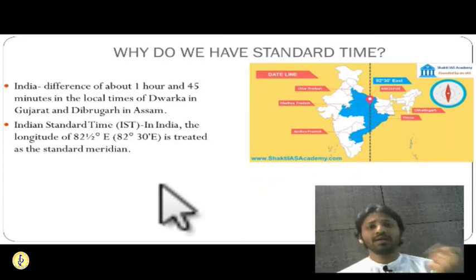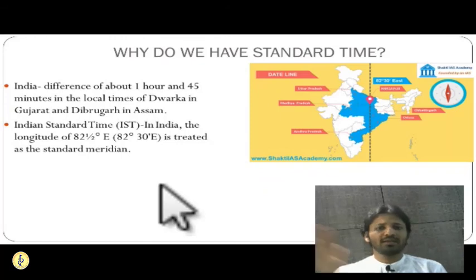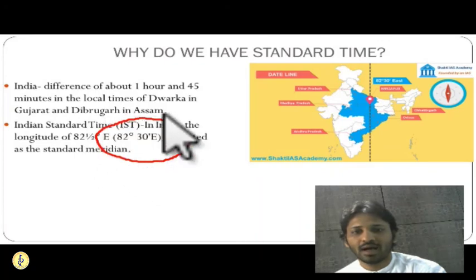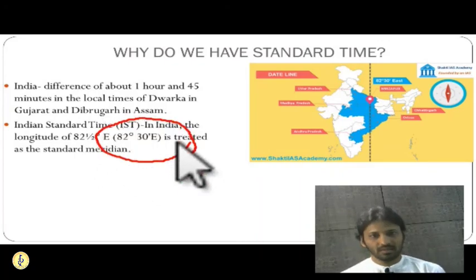So that is why in one territory, at least, people should follow the same time. There should not be confusion based on time and territory. Or if it is a very huge territory like Russia, they keep more than one standard time. So people should change their clock if they are shifting from one time zone to another. Getting it? So that is why standard time is required, so that all the people will have the same time on their clocks. So India has chosen 82.5 degrees eastern longitude as our standard timeline.